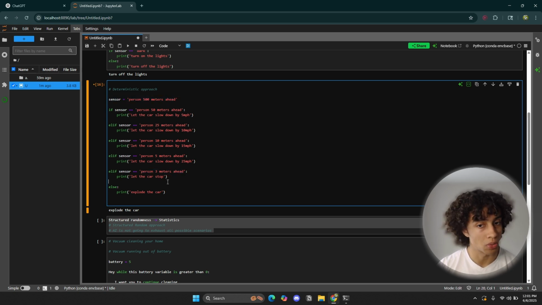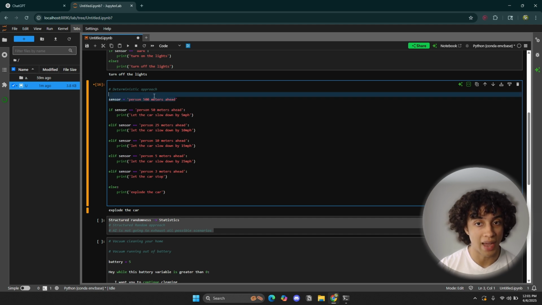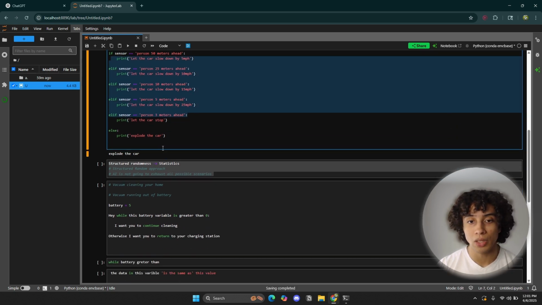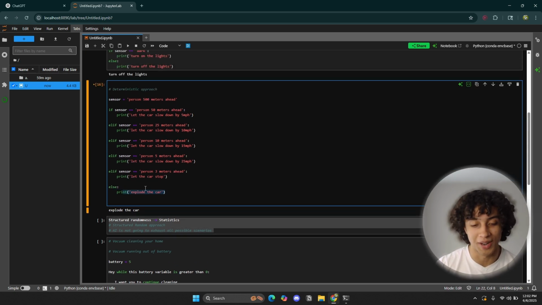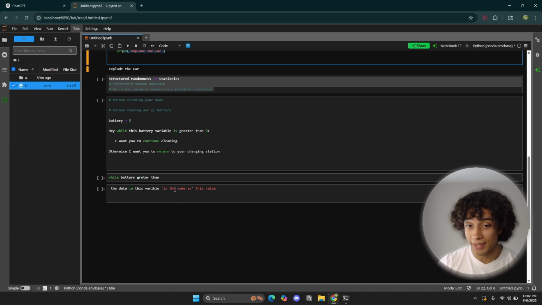No, they're not the same, so that one is not going to print. Same thing with these. They're not going to print, because Python compares this value with the actual value of the variable sensor. So it's just going to print this one. That's what we explained last time.